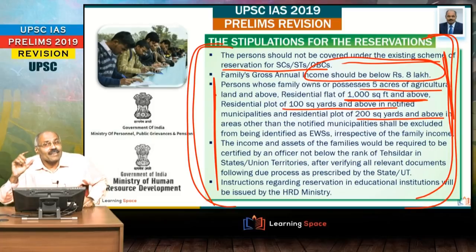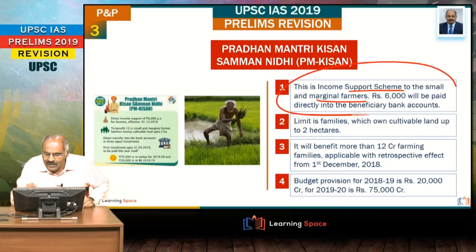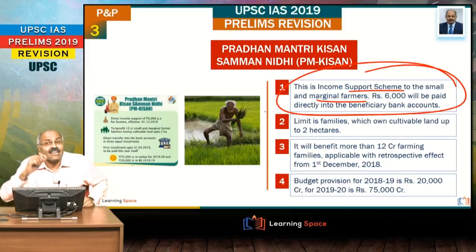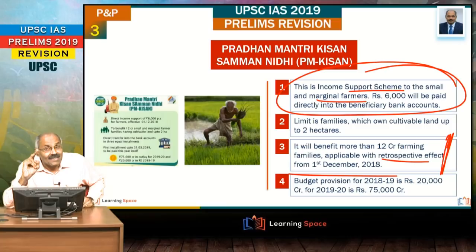Let us look at another important aspect, that is Pradhan Mantri Kisan Samman Nidhi. Have a glance at it. This is the income support scheme to the small and marginal farmers, and rupees 6,000 will be paid directly into the beneficiary bank accounts. Right friends, 2-3 important points I would like to tell you. It is in fact applicable with retrospective effect. That means from 1st December. That means for the 4 months of this financial year, one installment of 2,000 rupees is going to be transferred, or you can say some of the families have already got it before 31st March.